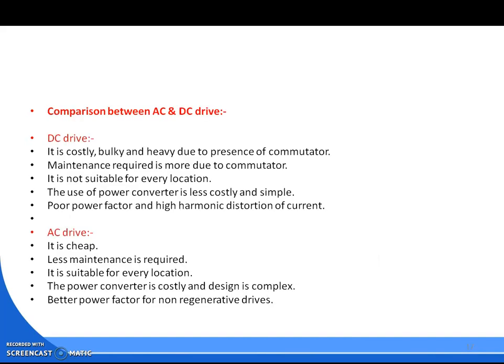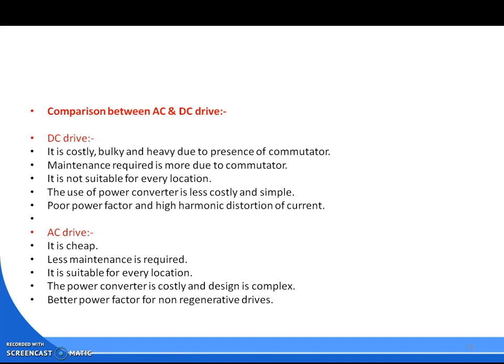Okay. Comparison between AC and DC drives. What is the comparison? What actually happens? So first, DC drives. It is costly, bulky, and heavy due to the presence of the commutator. This is one point, because a commutator is a device which converts AC to DC. Maintenance required is more due to the commutator, because the commutator consists of a number of commutating segments, each made of copper segments separated by an insulating material called mica.